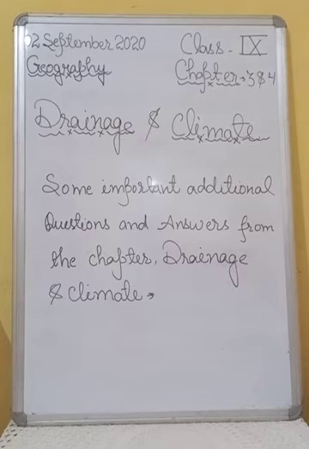Okay. And question number 5 is, what does the word monsoon mean?